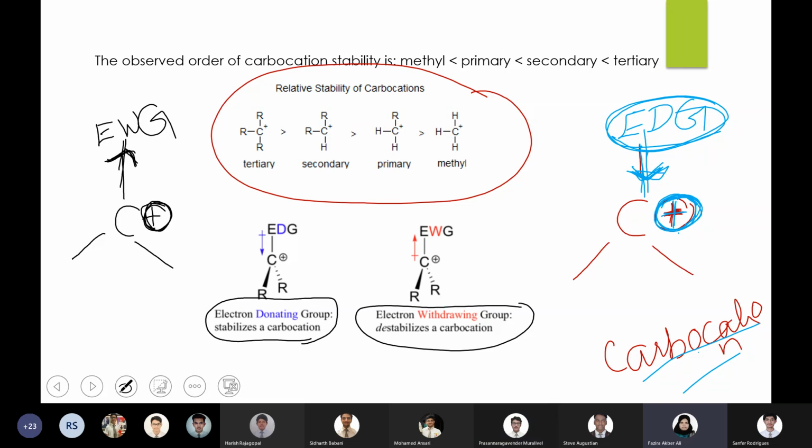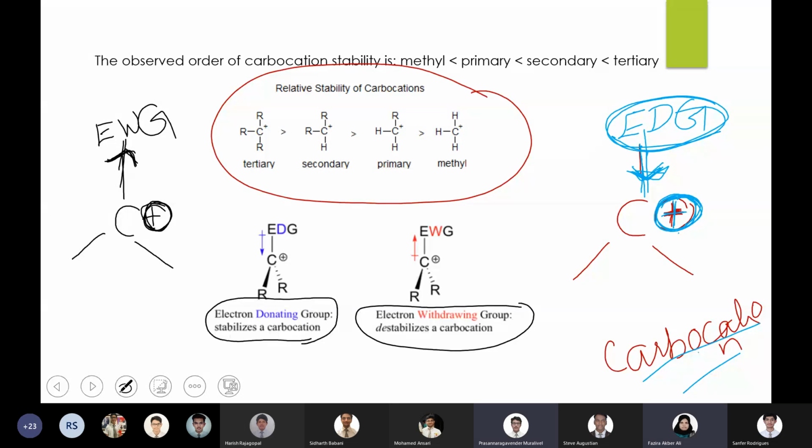Ma'am, if there's an electron withdrawing group in a carbocation, the carbon gets more of a plus sign. Electron withdrawing group, I think, makes it more unstable.